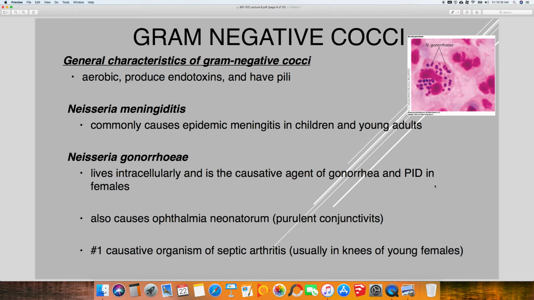Then we talked about the gram-negative cocci. So obviously these are gram-negative. So a couple of important ones here: Neisseria meningitidis. You should associate this with epidemic types of meningitis. And then we talked about Neisseria gonorrhoeae, which is the causative agent of gonorrhea. And with that, it can also lead to pelvic inflammatory disease. And it is the number one causative organism of septic arthritis. And this is seen mostly in young females, especially in the large joints like the knees.